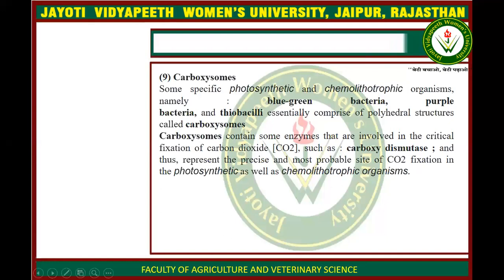Next is carboxysomes. As the name indicates, carbo means they are involved in carbon dioxide fixation in photosynthesis. These carboxysomes are present in some specific photosynthetic and chemolithotrophic bacteria such as blue-green bacteria, purple bacteria, and thiobacilli. These structures are known as the carboxysomes, which help in the carbon dioxide fixation.